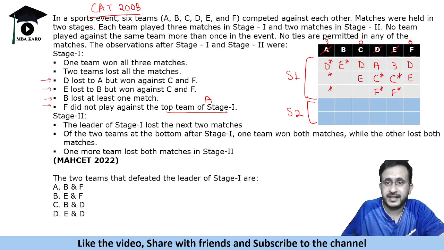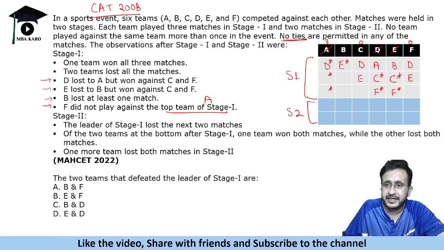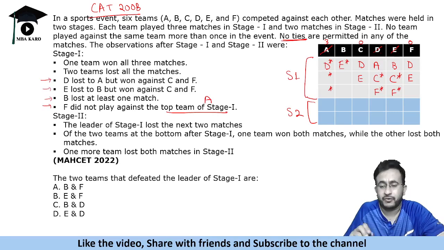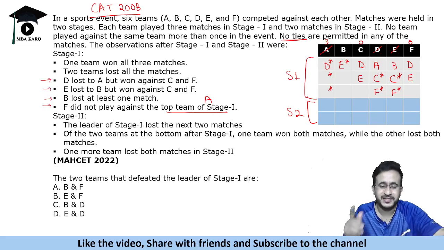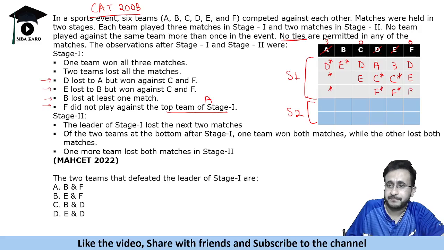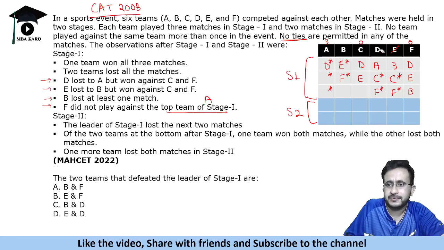Now it is given that no ties are permitted in any of the मैचेस. इसमें आपको दिमाग लगाना कि कोई टाई नहीं है. नाउ एलिमिनेशन करते हैं. F has played against D, F has played against E, F cannot play against A because given here. ठीक है, so that means that F will play against B. Why B? If F and C play against each other, एक टीम तो जीतेगी ना. So we are given that two teams did not win any match. So this means that F will play against B or B will play against F or B will win this match. ओके, ऑलराइट. अब ये हमारे ये सारे फिल हो गए.